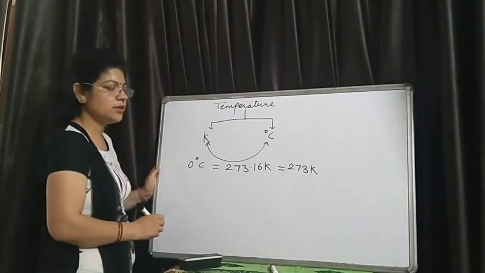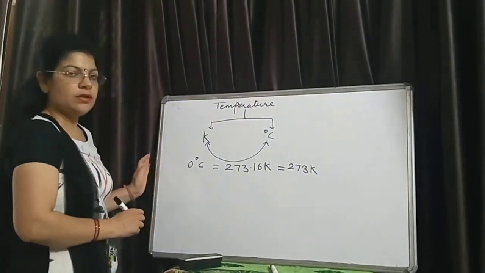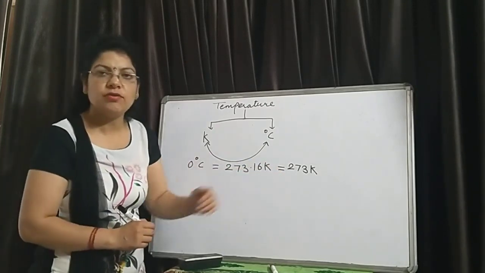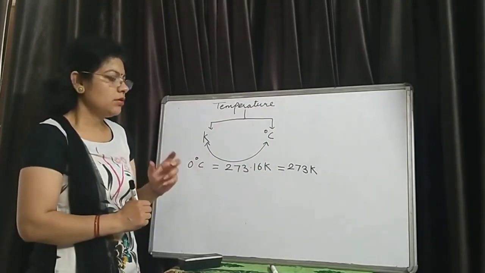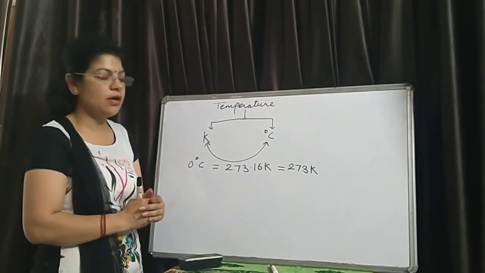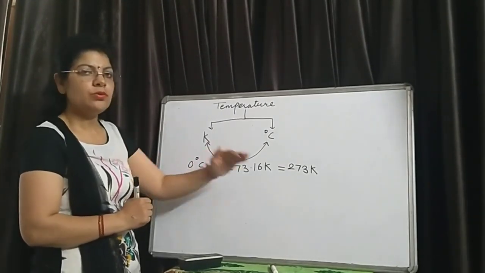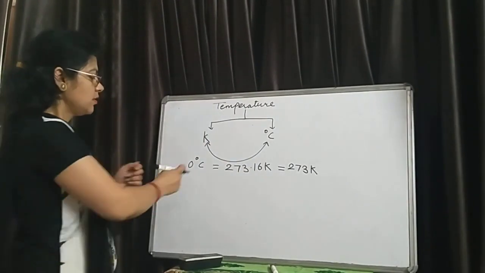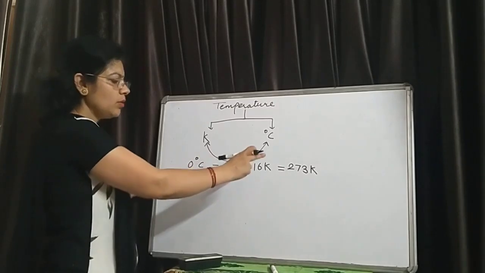When we want to change degrees Celsius into Kelvin, then just by adding 273 we can easily convert Celsius into Kelvin.